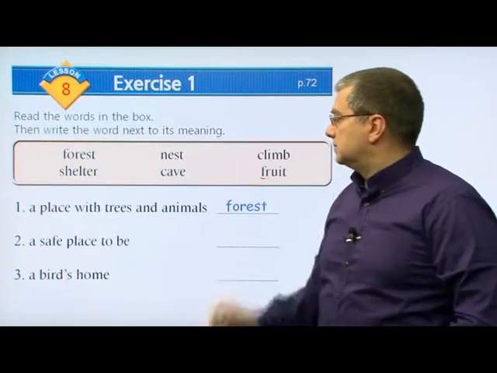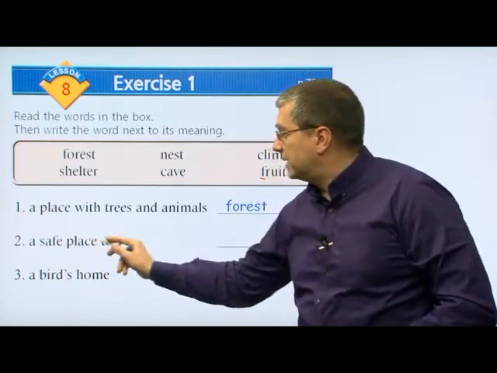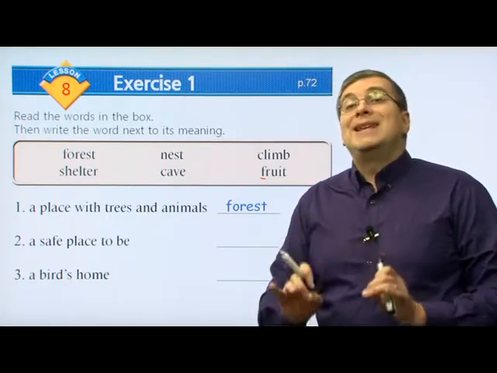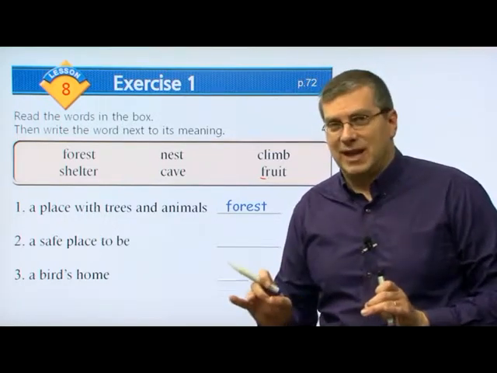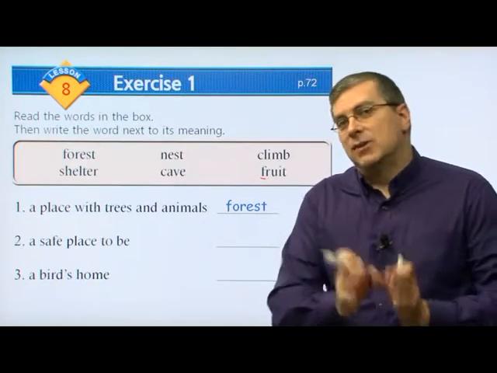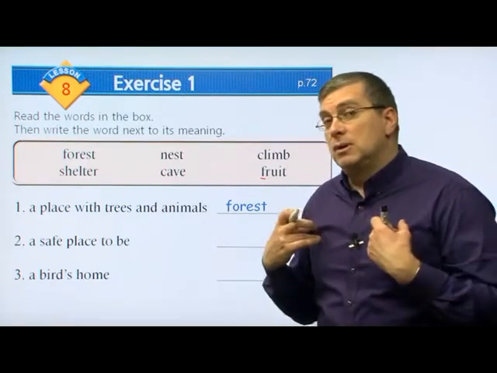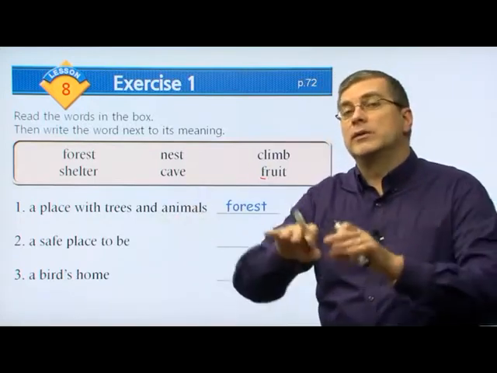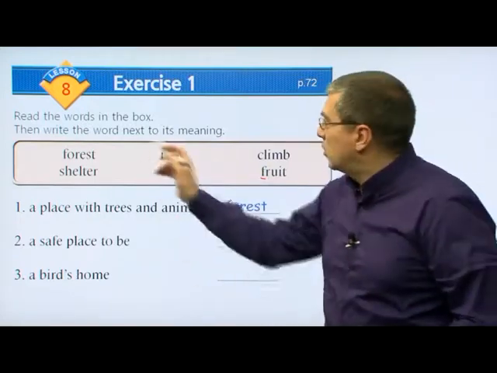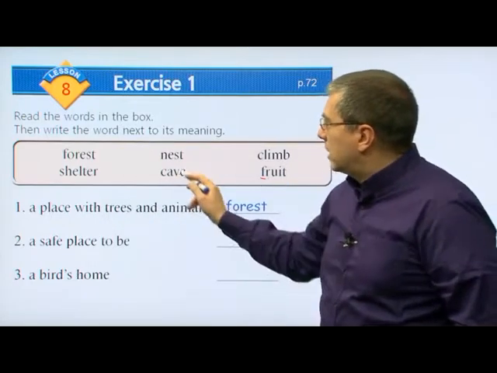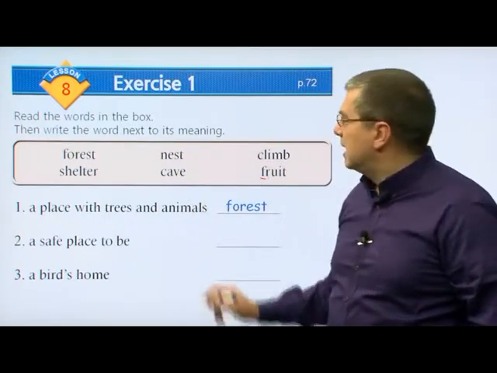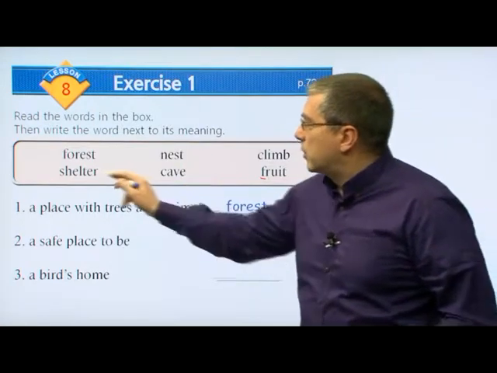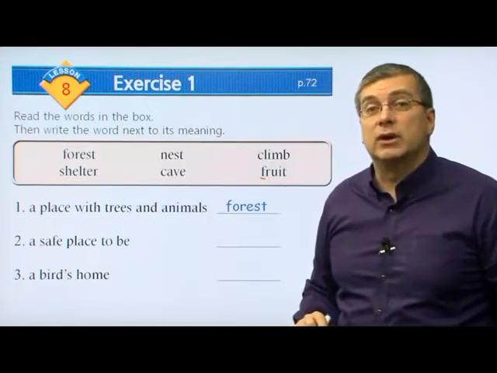Okay? Number two, a safe place to be. Remember, there are many types of safe places to be. Different animals and people call them different things, but we can all say it's all one thing too. Which one of these will work, right? We could say a cave is a safe place to be. Sure, we could say a nest is a safe place to be, but these are both types of shelter, aren't they?